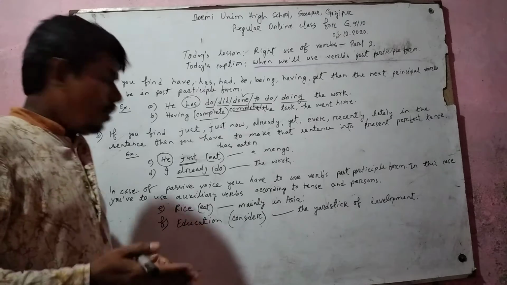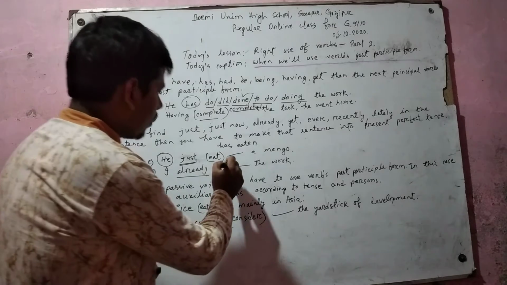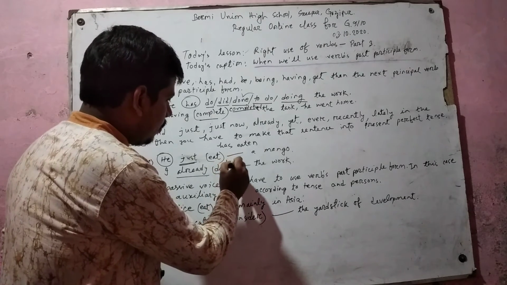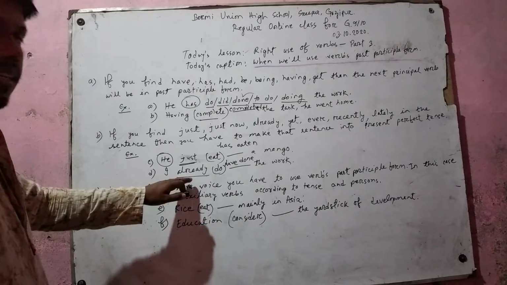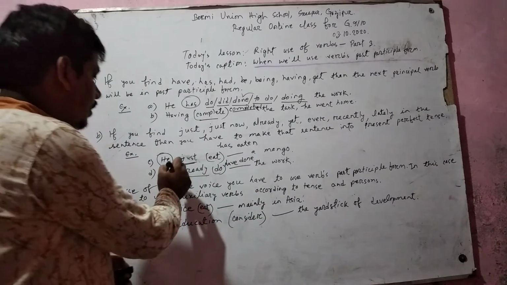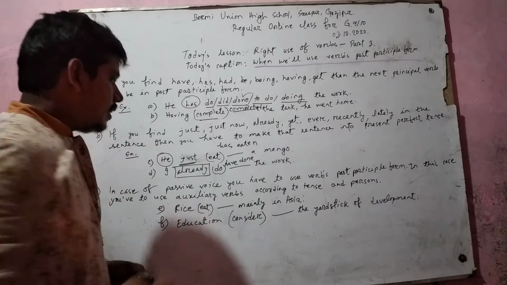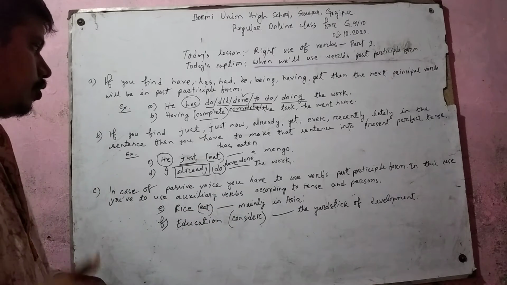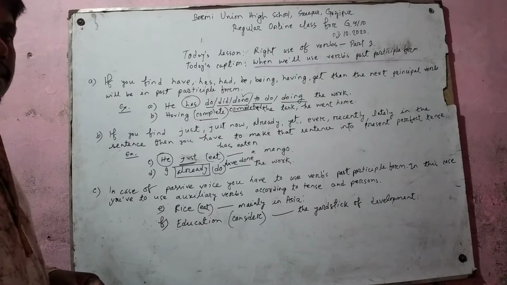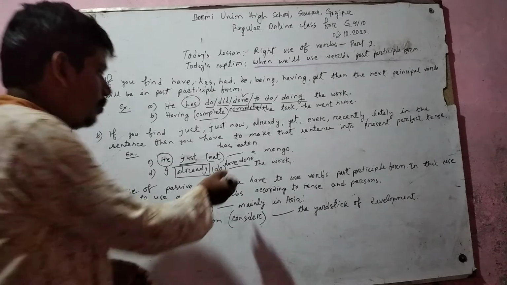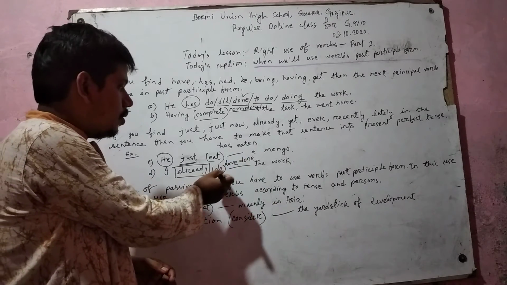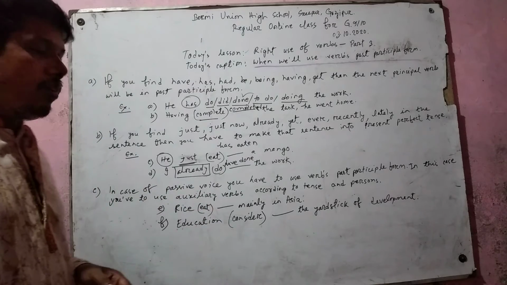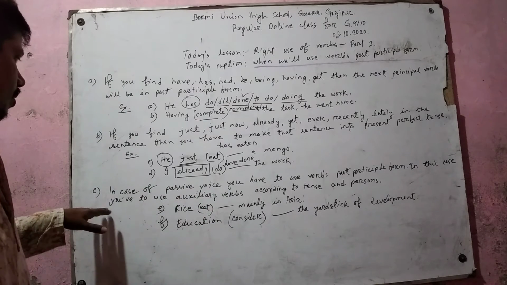The right answer will be have done. As we have already, and if you find the adverb already in a sentence, then you have to turn the sentence into present perfect tense, and this is why I have used have done here. You know, done is the past participle form of do, and have is the auxiliary verb of present perfect tense.